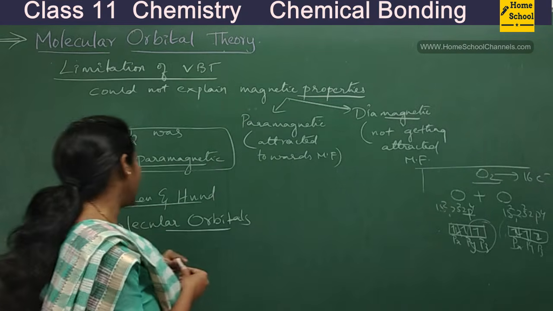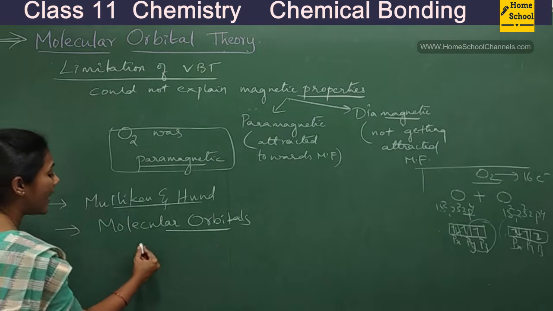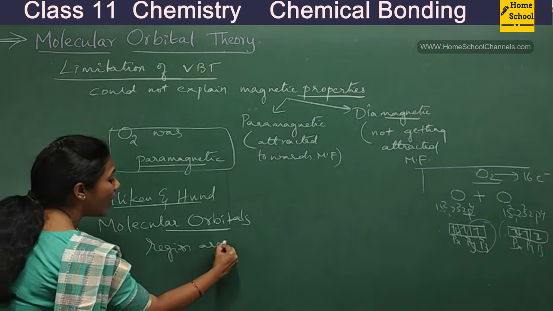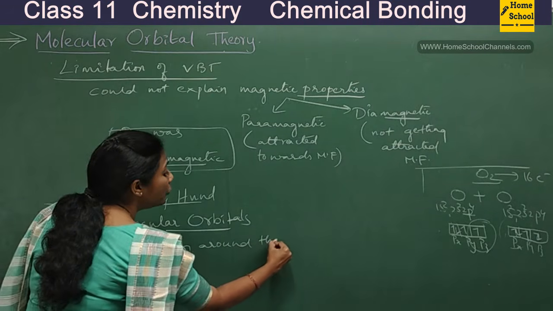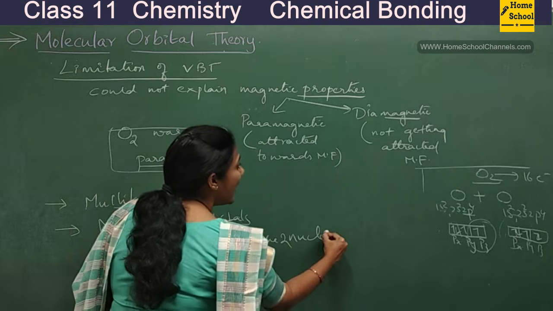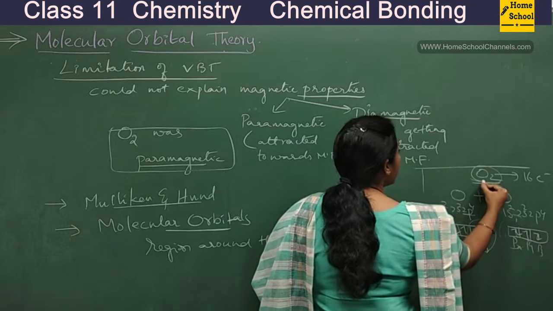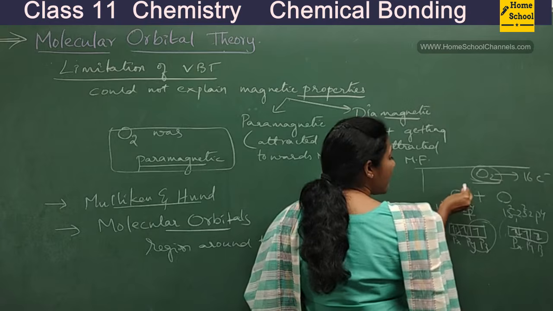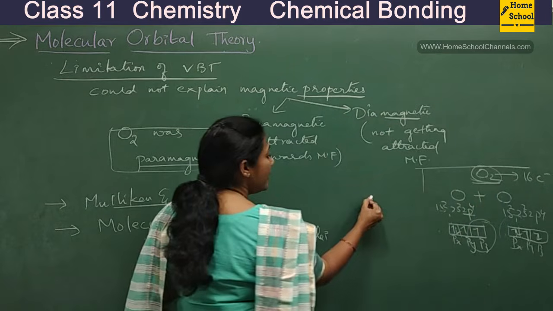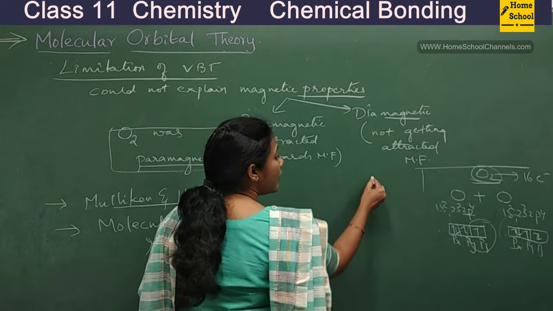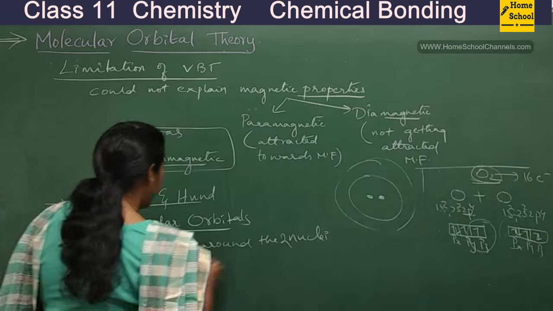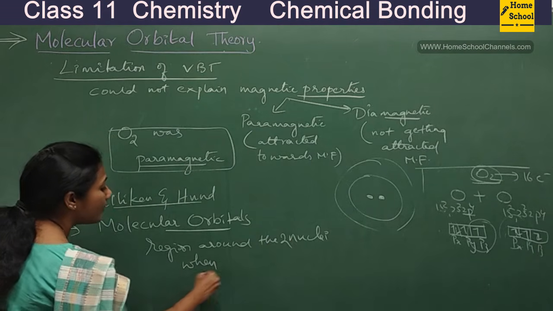So similarly, we can give the definition as the region around the two nuclei. In a molecule, you actually have two nuclei, one from this atom, one from the other atom. So it is that region around the two nuclei where